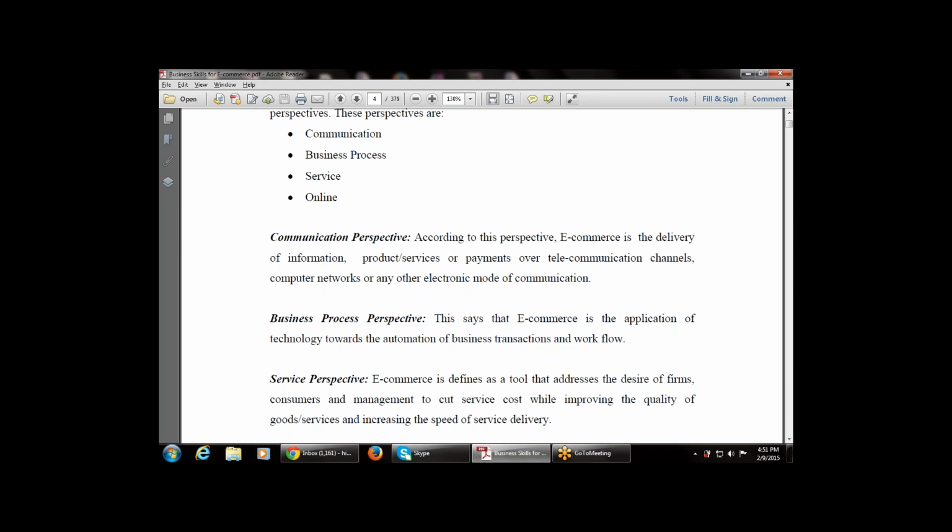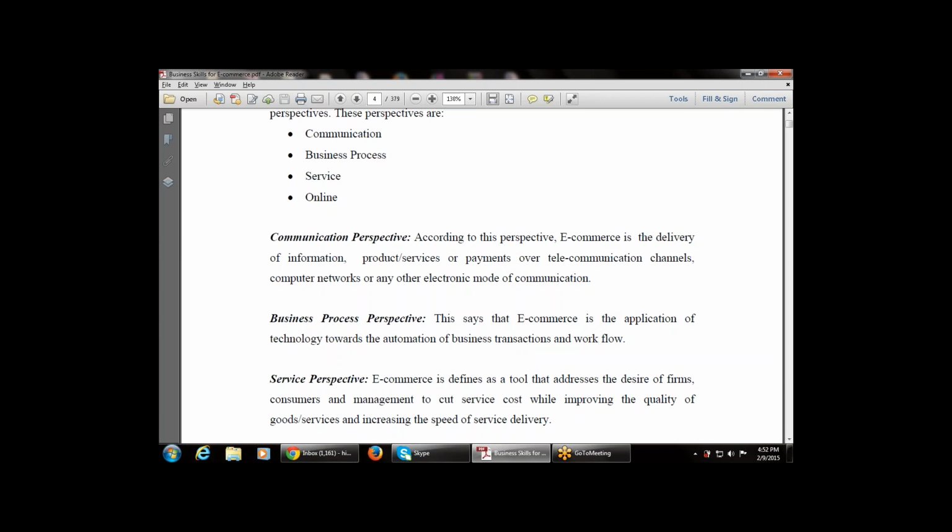Then there is the business process perspective, that is, we can also see e-commerce via the business process perspective. This says that e-commerce is the application of technology towards the automation of business transactions and workflow. That is, whenever we use e-commerce, there are various techniques available, and it is one of the tools used towards the automation of business transactions and workflow.